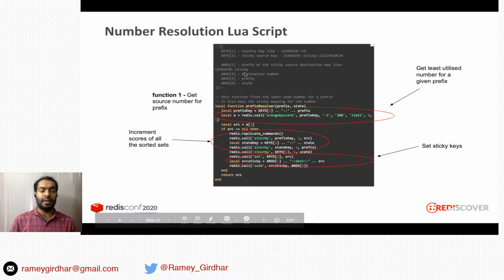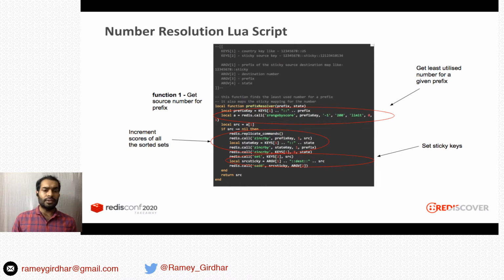Basically, the prefix of the sticky source destination map, like this. So this is the set. This is the prefix of the set that stores all the destinations for a given source number. Second argument is the destination number itself. Third argument is the prefix of the destination, and the fourth one is the state of the destination.